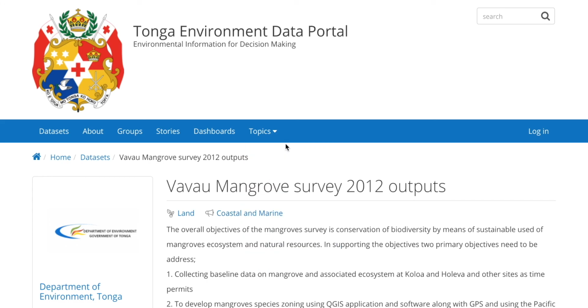So with that, you have a nice 10-minute overview of the Tonga Environment Data Portal. It will become more and more useful with more and more data in it. And I'd like to take a second to put in a plug for open data. If you have information that can be shared with the public, it'll create less of a burden on you and your ministry and provide greater value to the data if it's shared with the public.